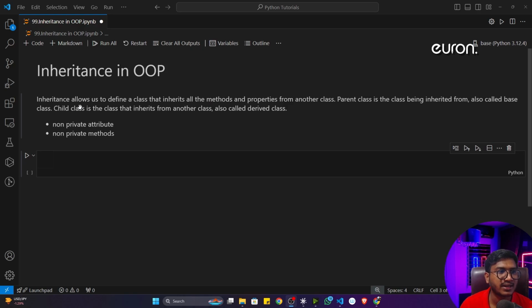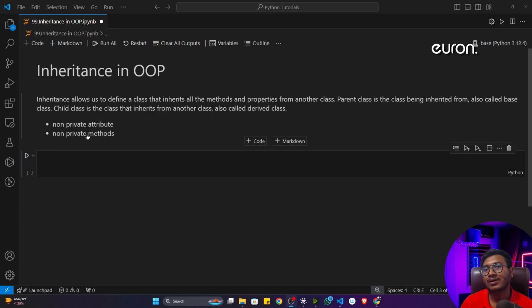So what is inheritance? Inheritance allows us to define a class that inherits all the methods and properties from another class. I already told you, whatever the parent has, your child can also access those properties, whether they are methods or attributes. Anything it can access, but there is a condition: it should be non-private attributes and non-private methods.